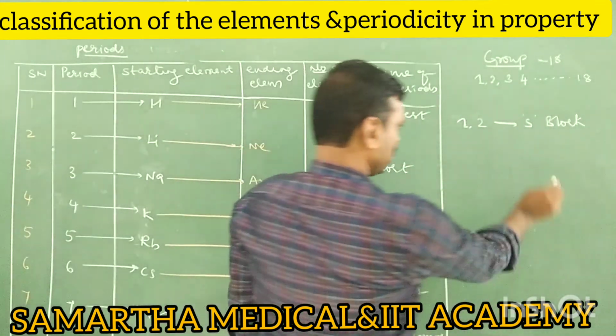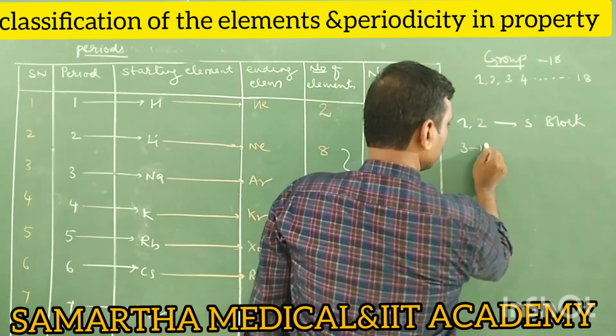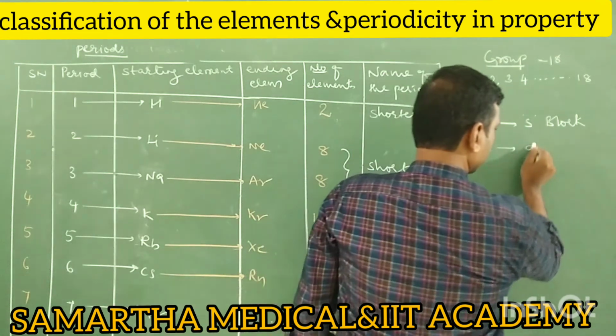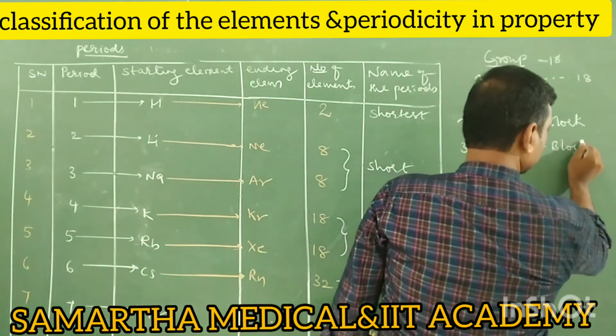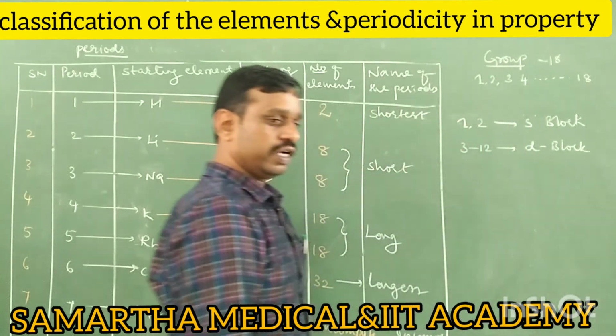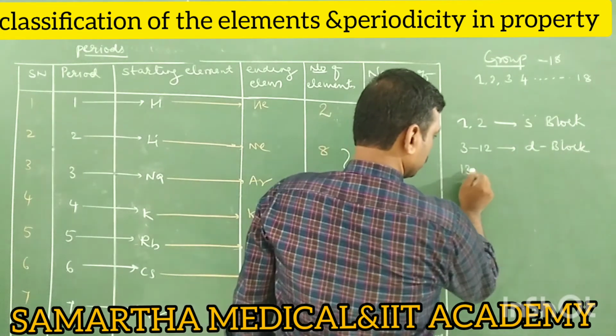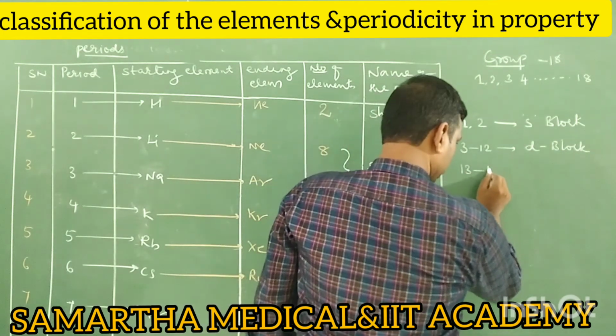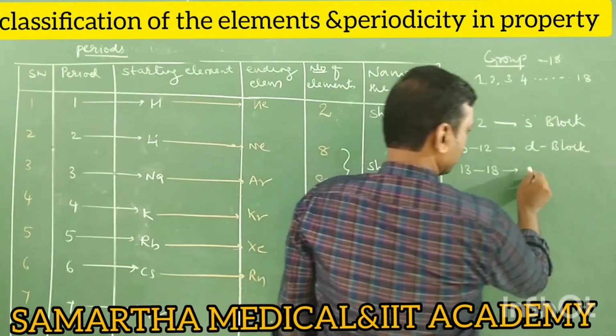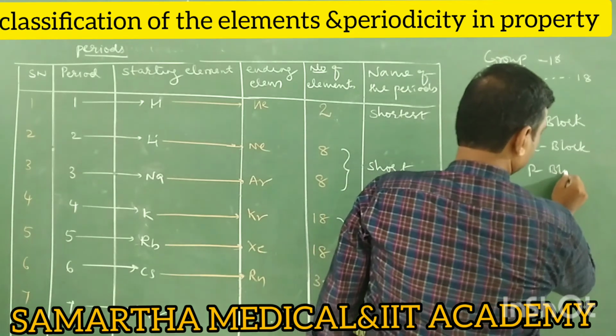Yeah. Next, third group to 12th group, they are D block, not transition, D block only. I will tell you the difference later. Next, 13 to 18, P block. 13 to 18, P block elements.